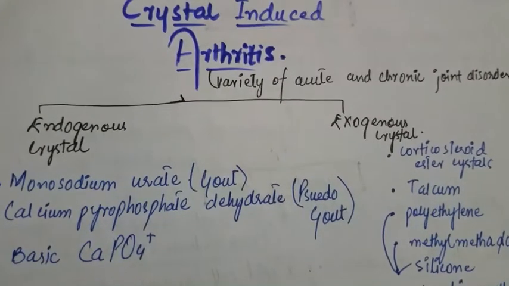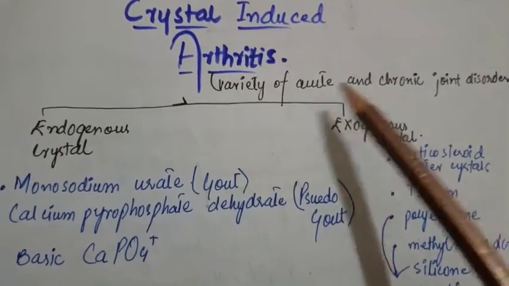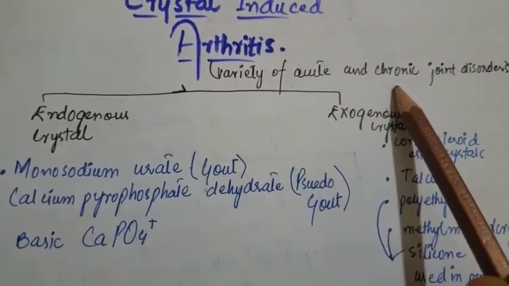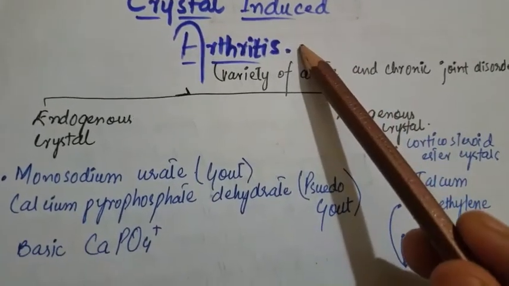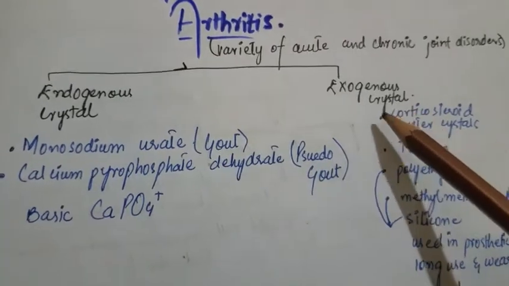I am going to discuss crystal-induced arthritis. It is associated with a variety of acute and chronic joint disorders. Crystal-induced arthritis is due to the deposition of endogenous crystals or exogenous crystals.